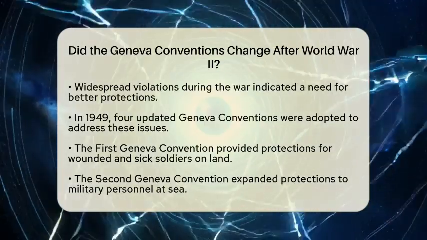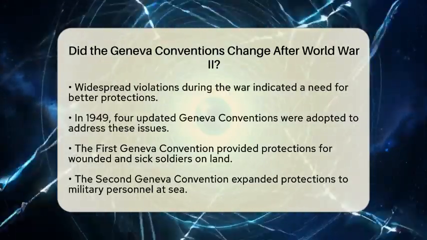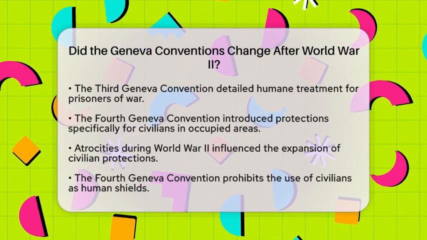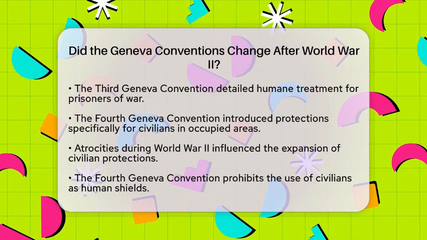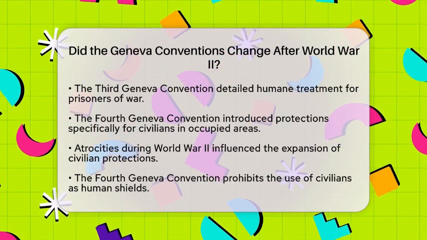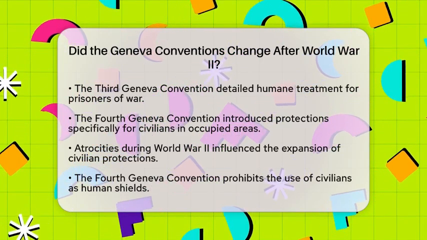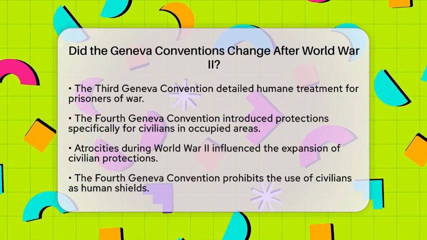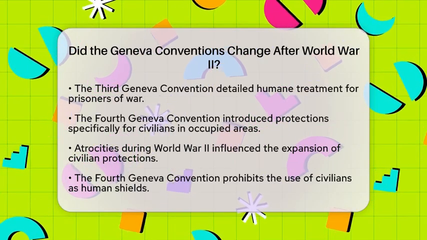The Third Geneva Convention provided detailed provisions for the humane treatment of prisoners of war. This was a crucial step in ensuring that all captured individuals were treated with dignity. The Fourth Geneva Convention marked a major expansion by introducing protections for civilians, particularly those in occupied territories. These changes were directly influenced by the atrocities committed during World War II, including those against civilians.